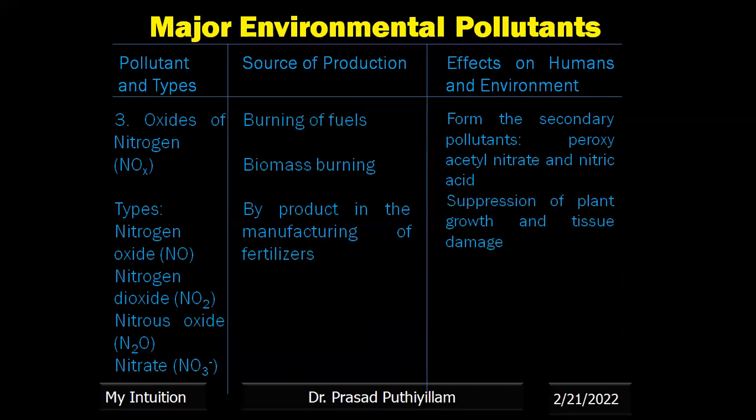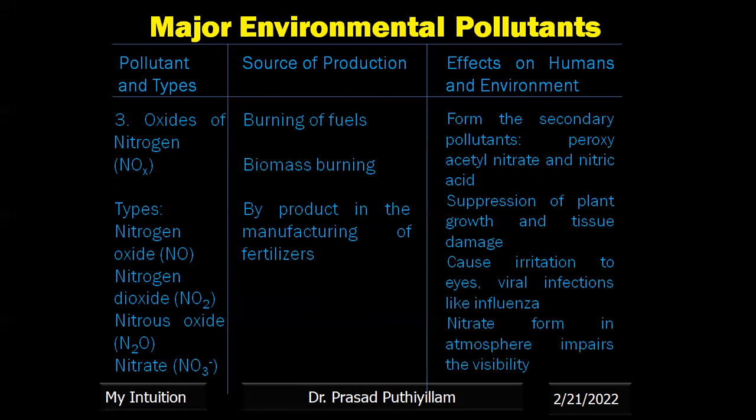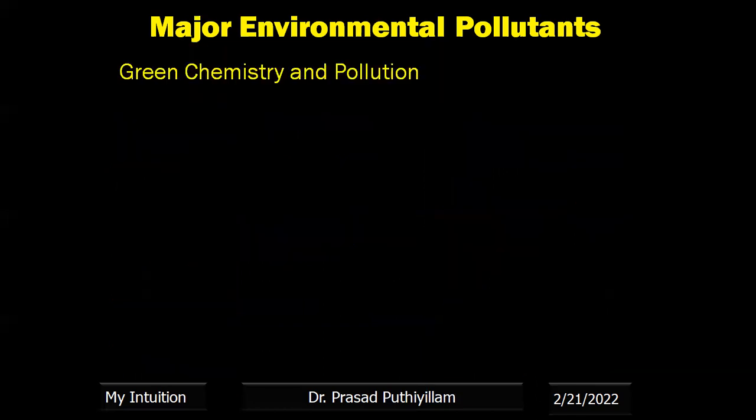Then there is suppression of plant growth and tissue damage. It causes irritation to the eyes, and viral infections like influenza. Nitrate form in the atmosphere also impairs visibility. So these are the effects of oxides of nitrogen.